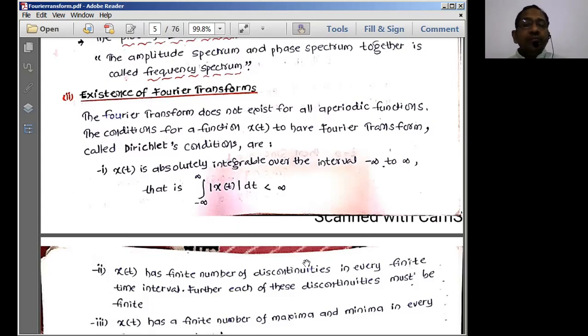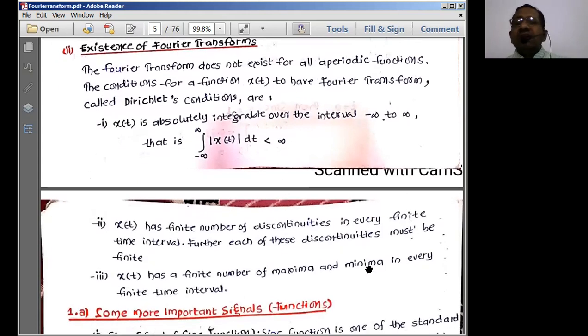Now you can interchangeably write these three conditions. Nobody cares which is the first condition and which is the next. So I just interchanged them here. Here x of t is absolutely integrable over the interval minus infinity to plus infinity. This condition is the same as the additional condition we discussed as the last condition in the Fourier series representation. Absolutely integrable means you first find the absolute value of the signal, apply integration to it over the limits minus infinity to plus infinity, and it should be less than infinity.